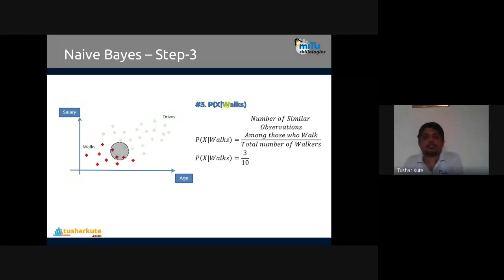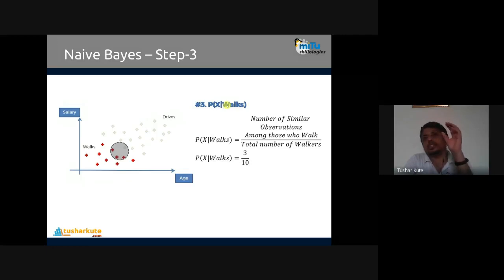So P of X given walks. How is it calculated? In total, similar observations are 4. Among those, out of 4, 3 are in the walkers category, divided by the total number of walkers.